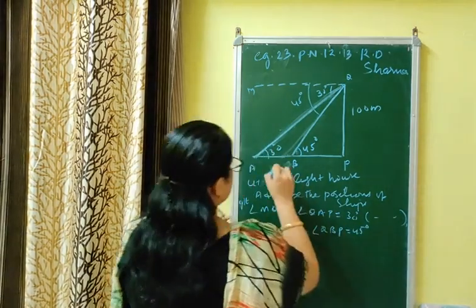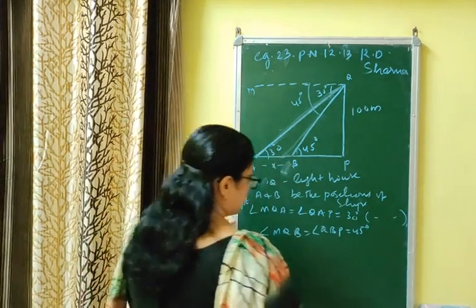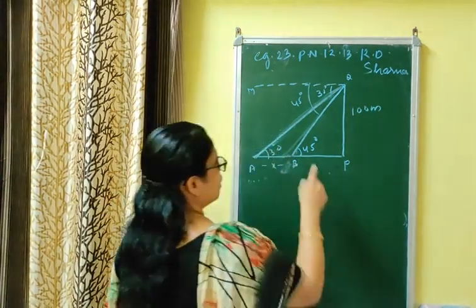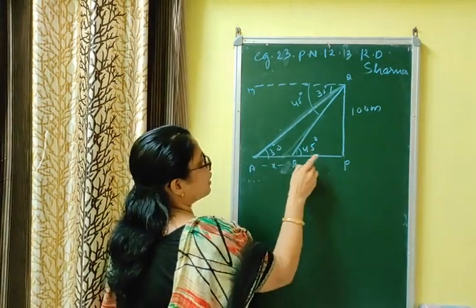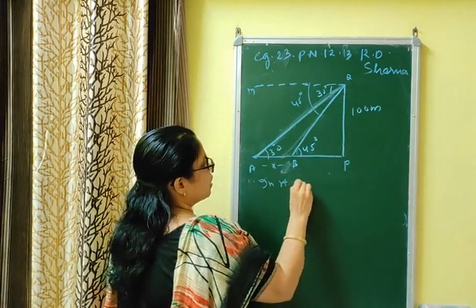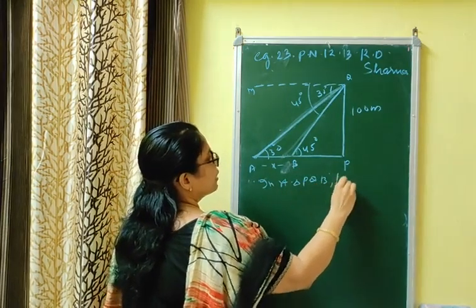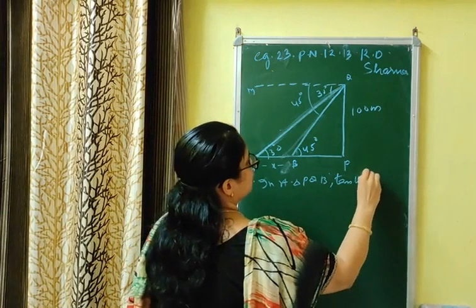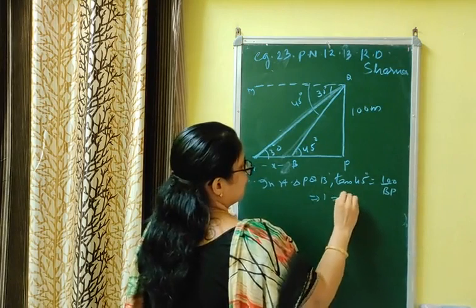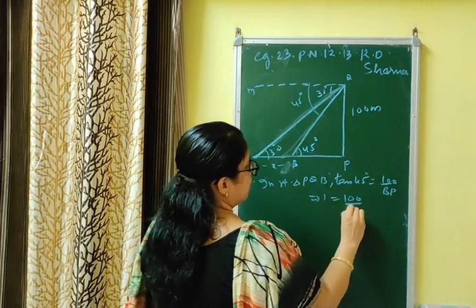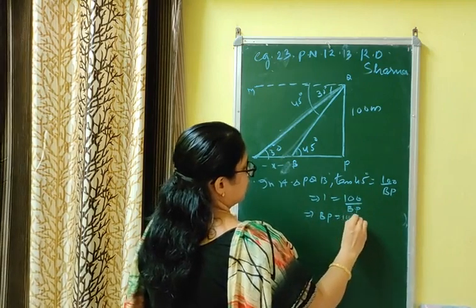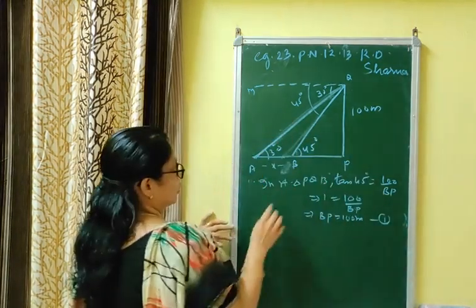Now let this distance be x. Let us assume this as x. That means assumption is over. Where do you have to start? Yes, the angle with 45 degree. Which triangle is given? Triangle PQB. In right triangle PQB, tan 45 is equal to P by H, that is 100 by BP. Tan 45 is 1, implies 1 equal to 100 by BP, implies BP equal to 100 meter. Equation number 1.